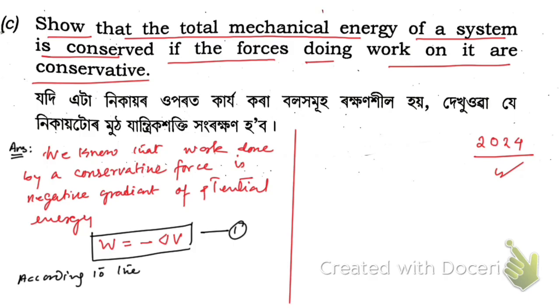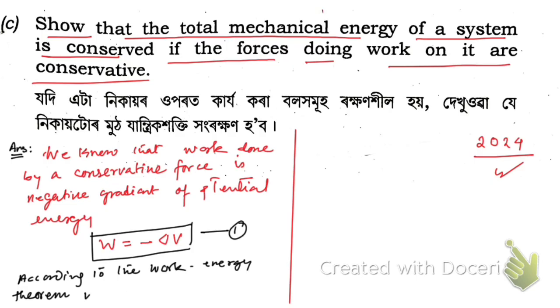according to the work energy theorem, let me write it properly. Work energy theorem: W is equal to change in kinetic energy.